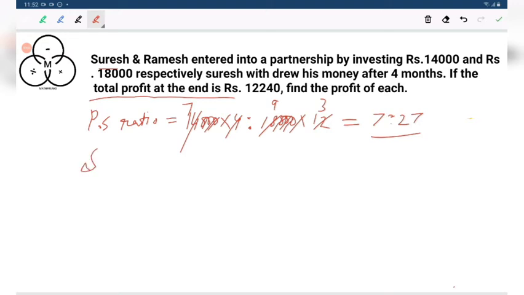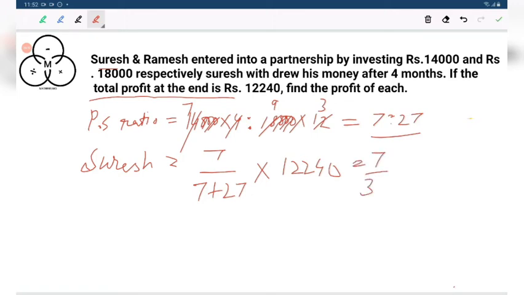So Suresh's profit will be 7 over 7 plus 27 into 12240. That is 7 over 34 into 12240, which equals 2520. So this is how we are going to approach the problems. Now you can find out Ramesh's. That's easy only.